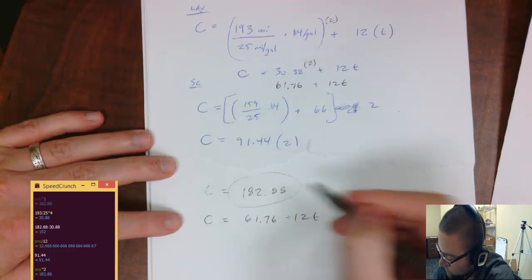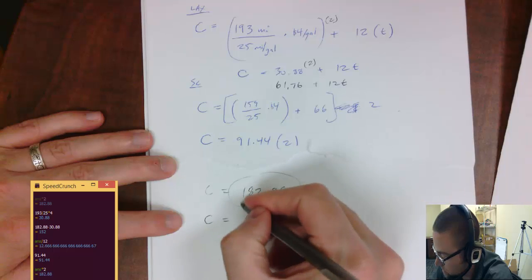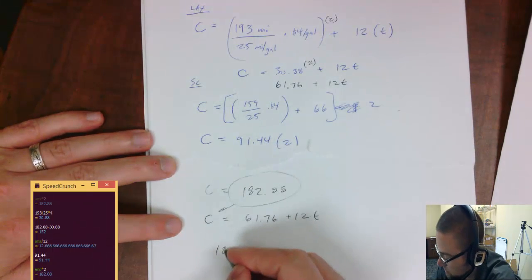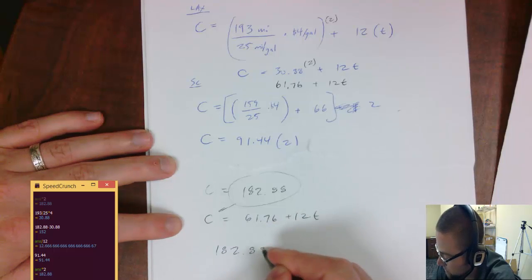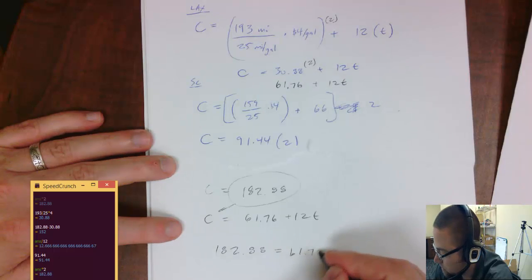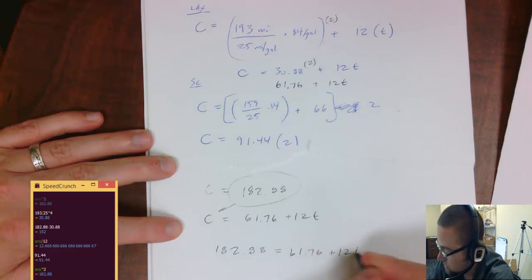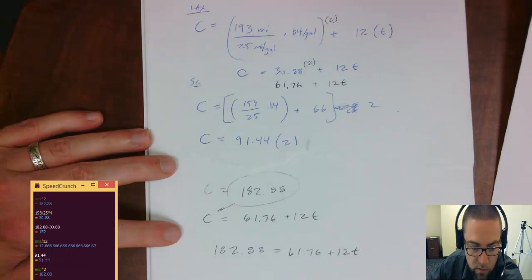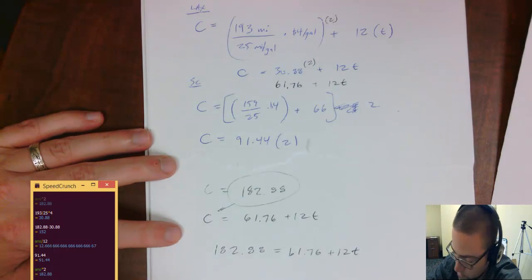Okay, so I want to compare, when are these two costs going to be the same? I could use substitution, and this is equal to C, so I could substitute in there and compare the two. What number of days is the question, right, that the two procedures will be the same? So let's subtract 61.76 from both sides.